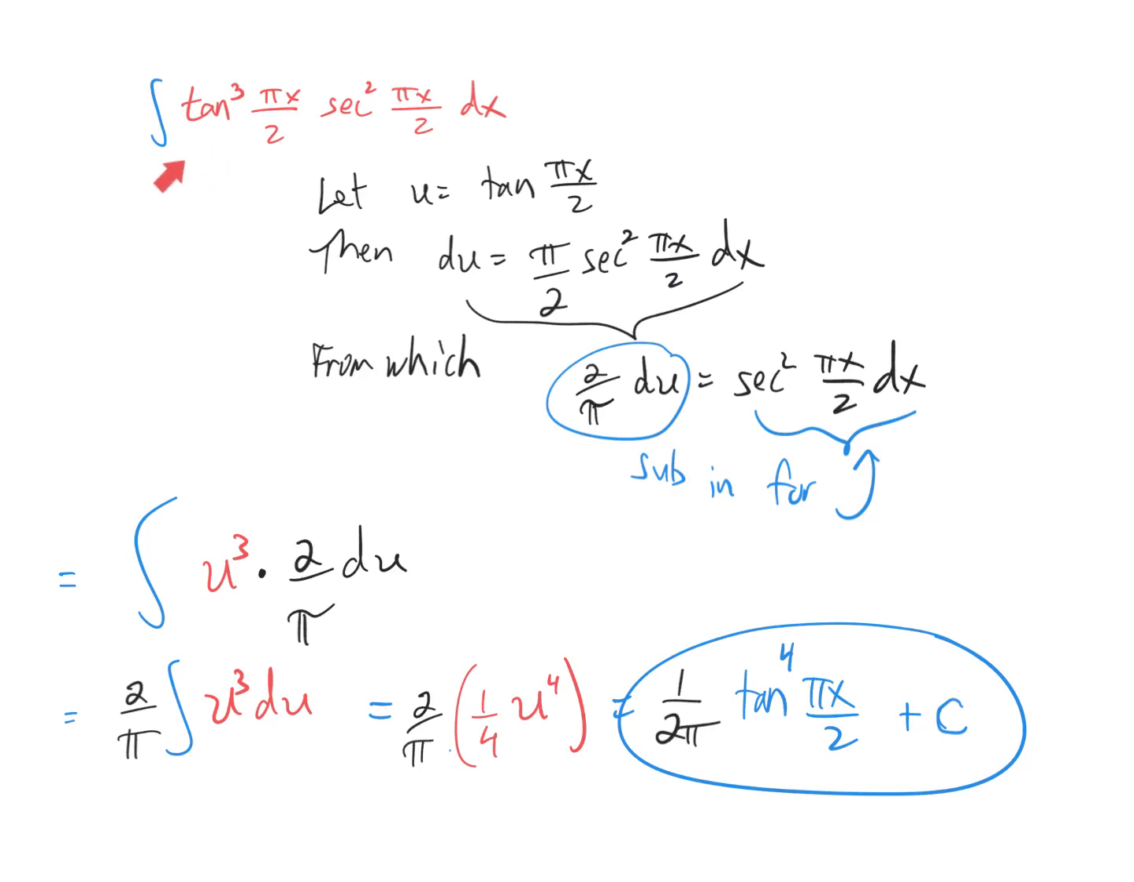I never assigned this problem, but somebody asked about it. It's from the section that we skipped, section 7.3. It's a u substitution. Let u equal tangent of pi over 2 times x.